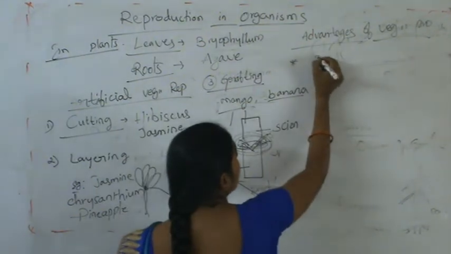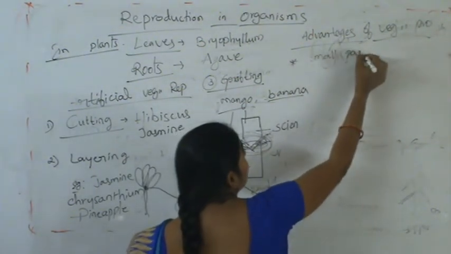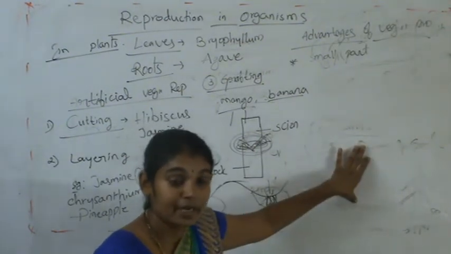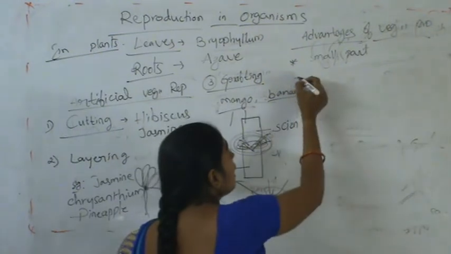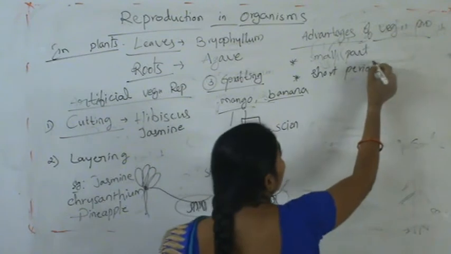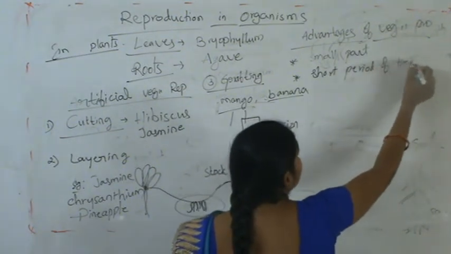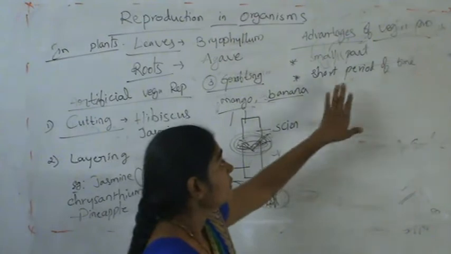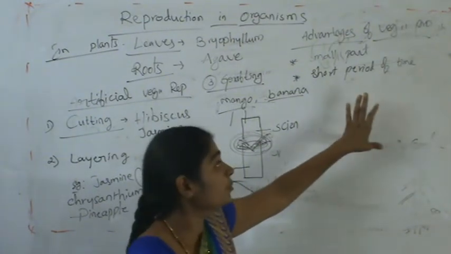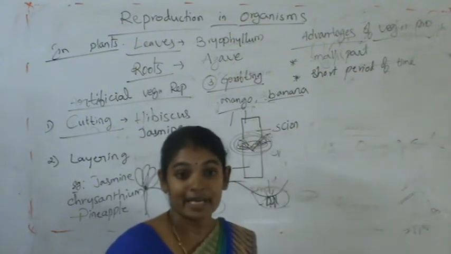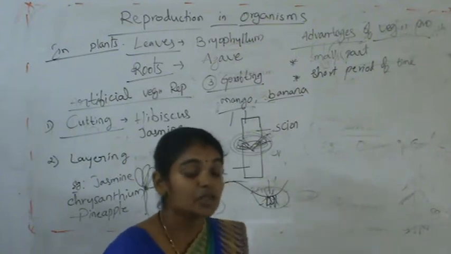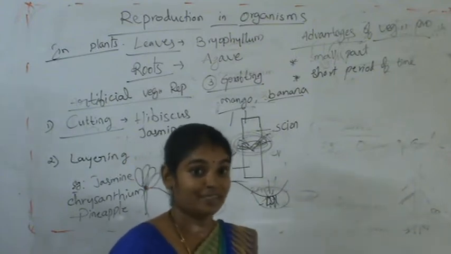A small part is enough to give an entire plant. Within a short period of time, the number of plants will increase rapidly. For example, water hyacinth, within a month or a few days, completely occupied the rivers of Bengal.